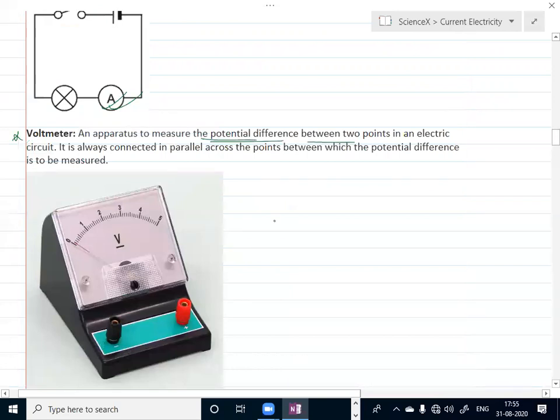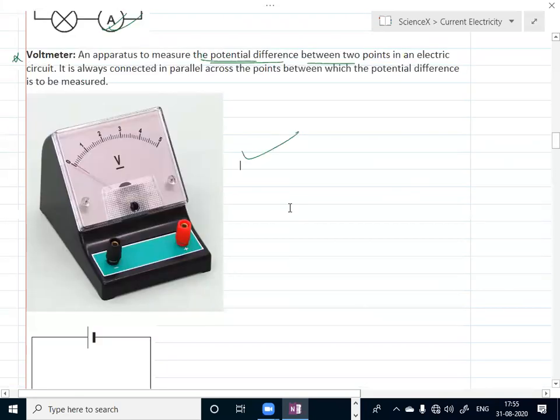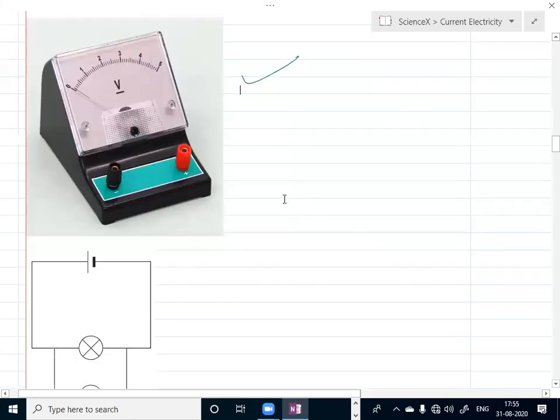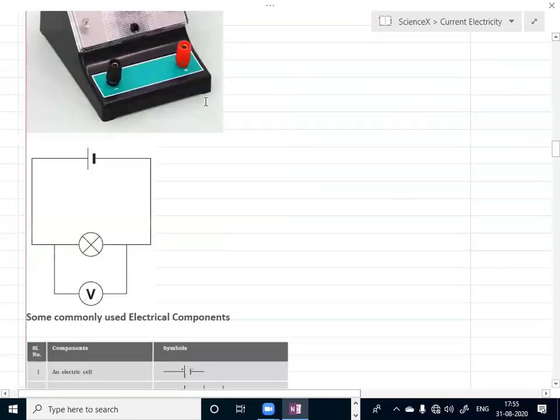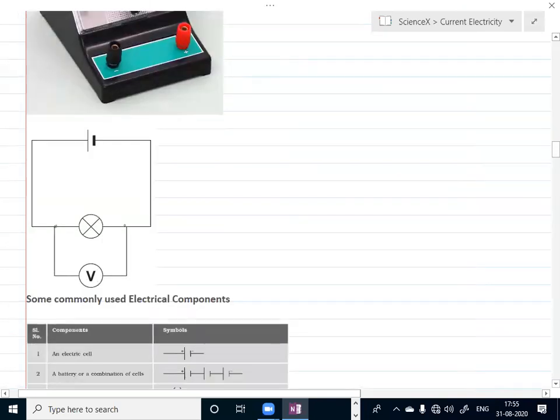So here is the diagram of a voltmeter. Generally, a voltmeter is connected in parallel. Okay, it is connected in what? Parallel, to measure the voltage across any point. So you can see this is a circuit. Here the voltmeter is connected in parallel. You can see.